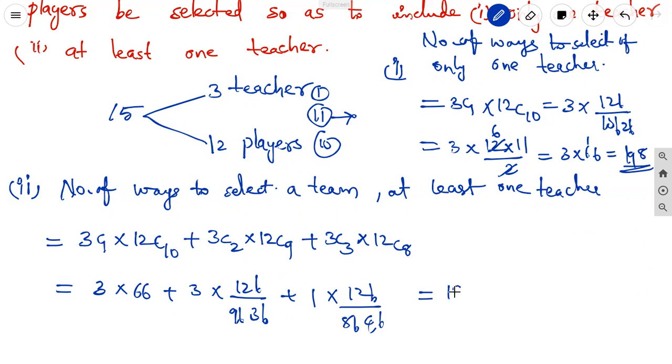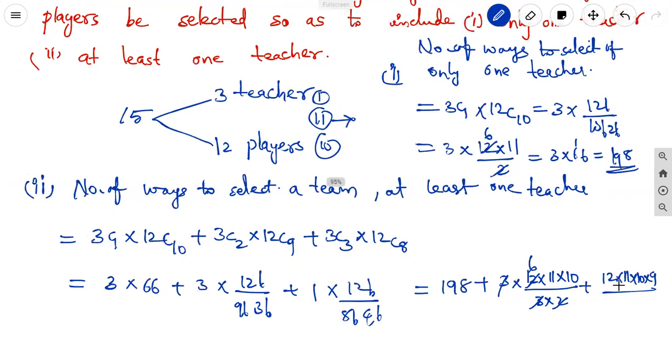It is equal to 198 plus 3 into 12 into 11 into 10, 9 factorial cancels. 3 into 2, 1 3, 3 cancels. 2 ones are 2, 2 sixes are 12... plus 12 into 11 into 10 into 9, 8 factorial cancels. 4 into 3 into 2, 4 threes are 12, 12 cancels, 2 ones are 2, 2 fives are 10.